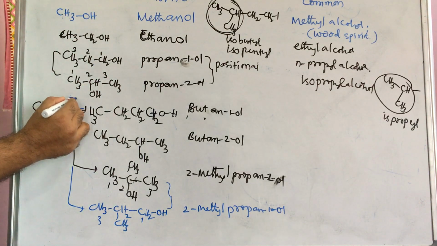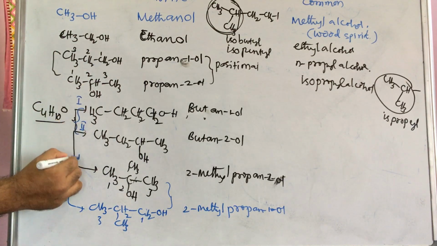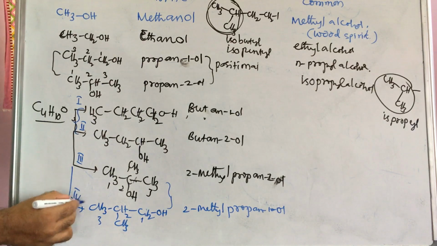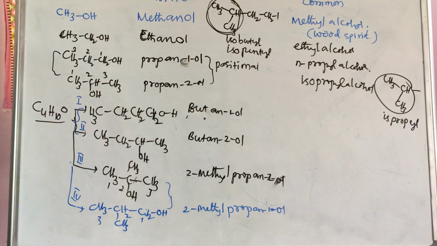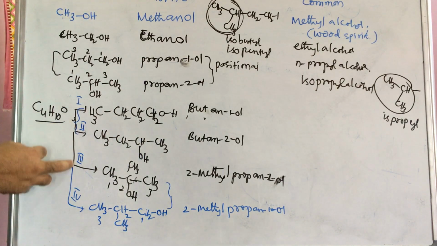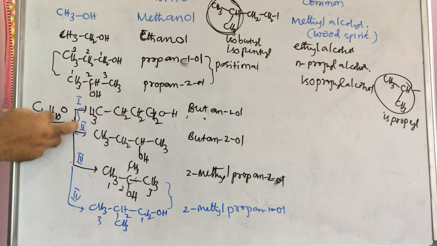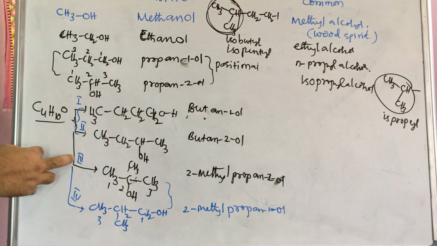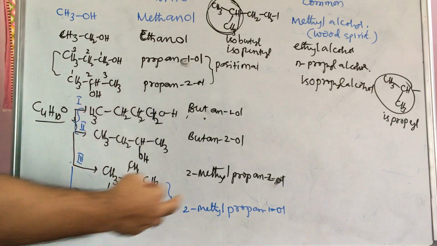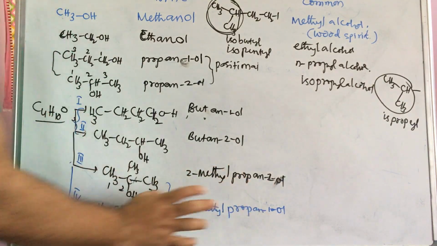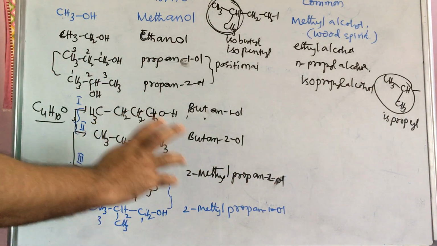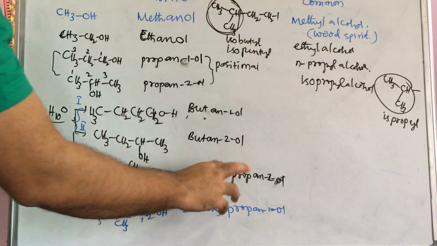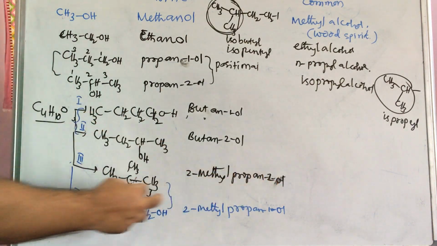If you give numbers here 1, 2, 3 and 4: 1, 3, 4 are chain isomers. 2, 3, 4 are chain isomers. 1, 2 are positional isomers and 3, 4 are positional isomers. Because here also prop is there, here also prop is there. The root word is the same, so there is no chain isomer. But here the hydroxy group position is changed.